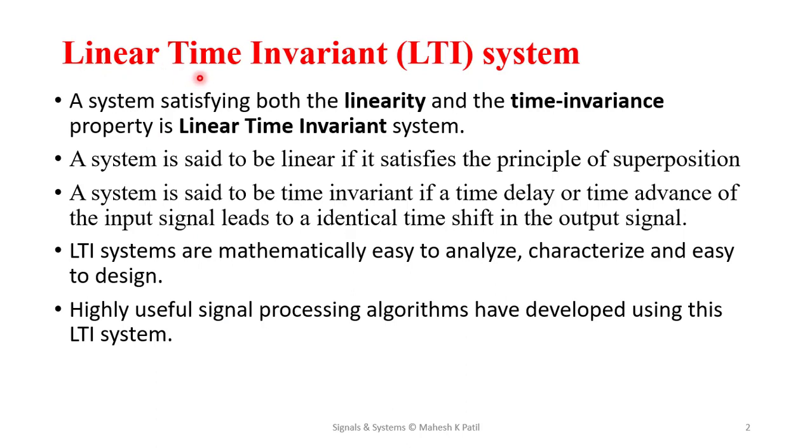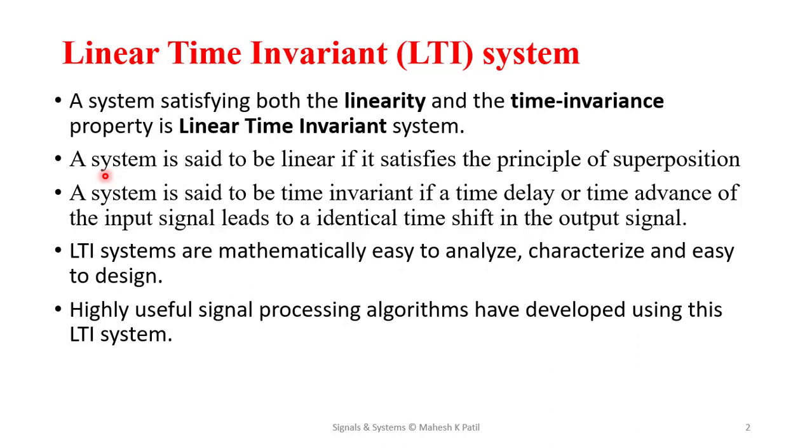The linear time invariant system, that is the LTI system, is a system that satisfies both the linearity and time invariance properties. So if the system follows the principle of linearity and time invariance, then it is called a linear time invariant system. And we know what linearity of a system is. A system is said to be linear if it satisfies the principle of superposition, meaning consider a system.